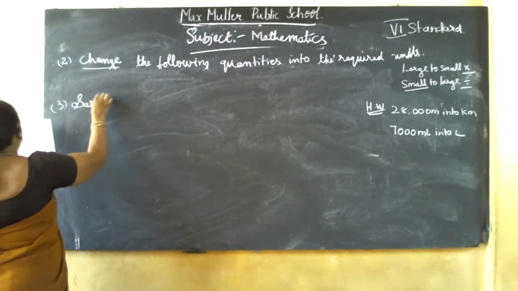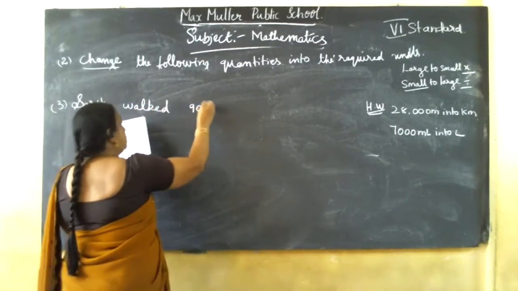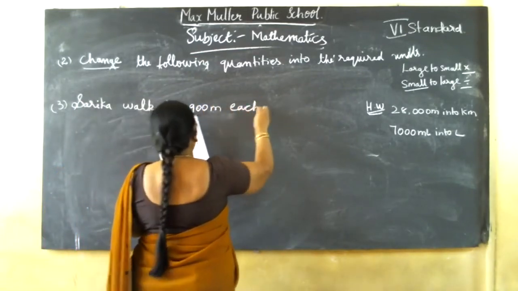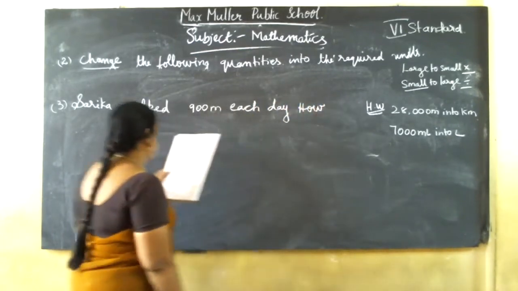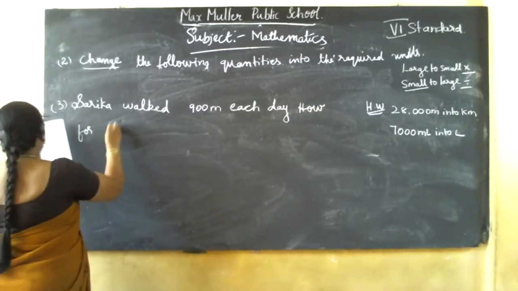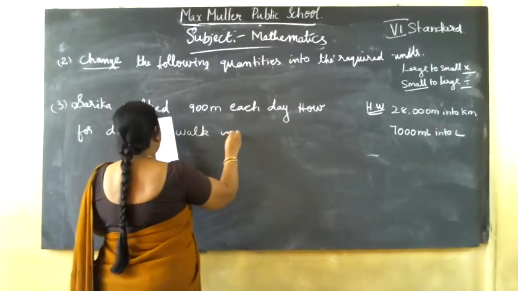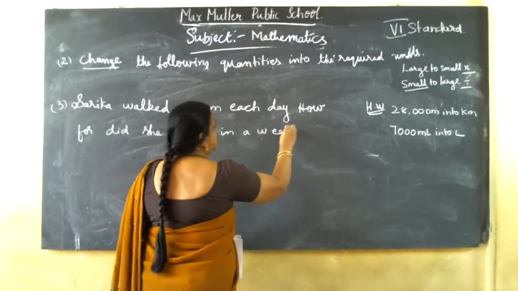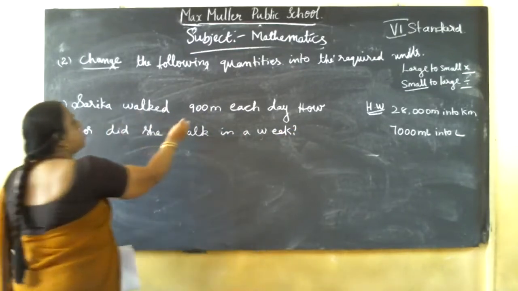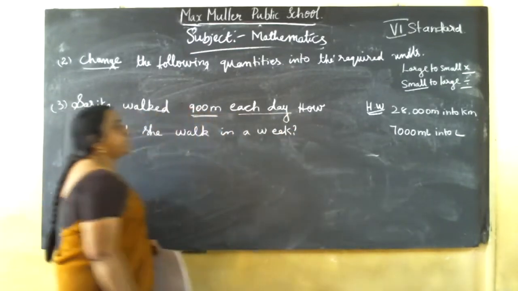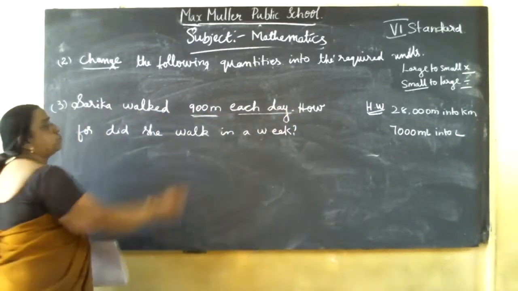Sarika walked 900 meters each day. How far did she walk in a week? So this is the question, okay? So here what they have given: Sarika walked 900 meters each day. That means every day she used to walk how many meters? 900 meters. How far did she walk in a week?